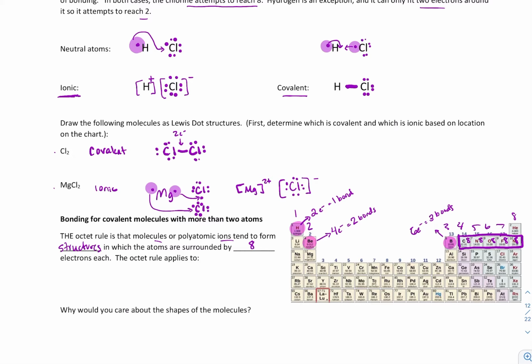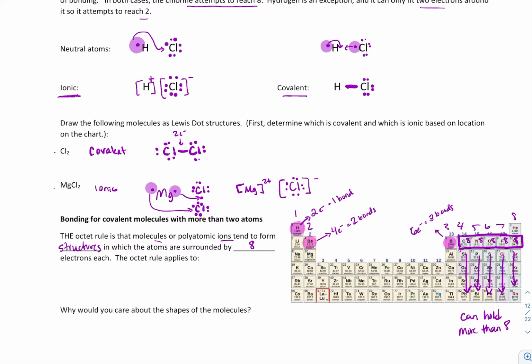And what that means is that if a molecule forms that has more than 8 in the middle, they're big enough to accommodate it. So it's like they aim for 8, but everything here and down, all of these, they can hold more than 8.